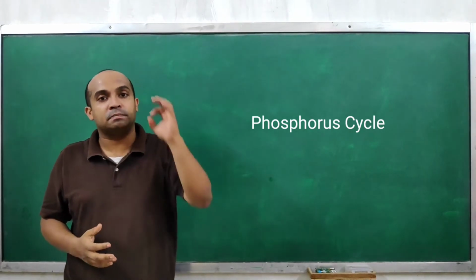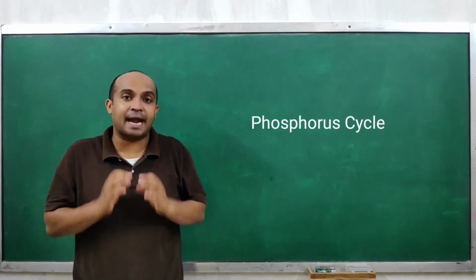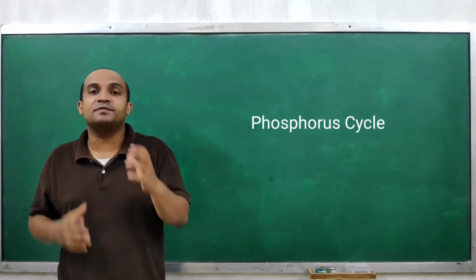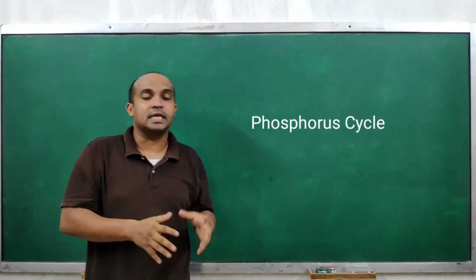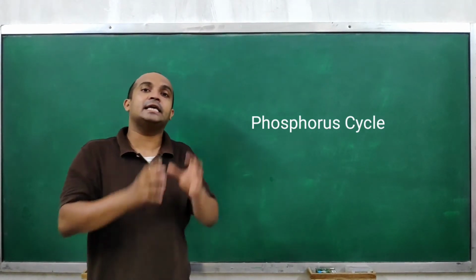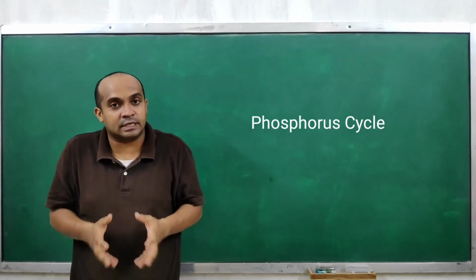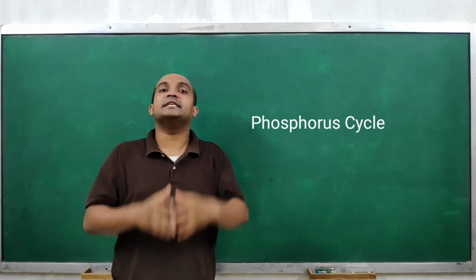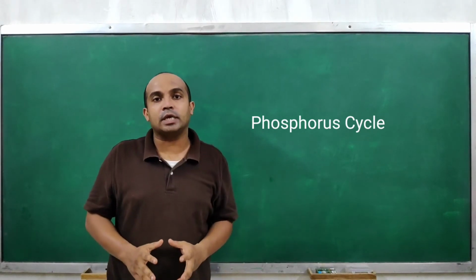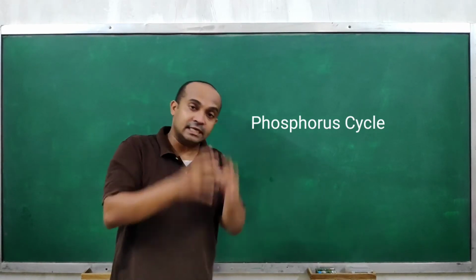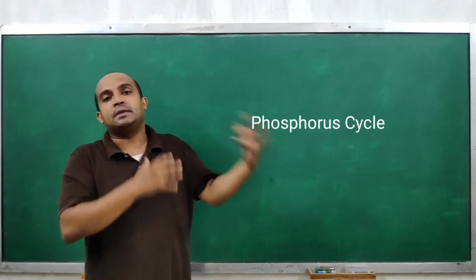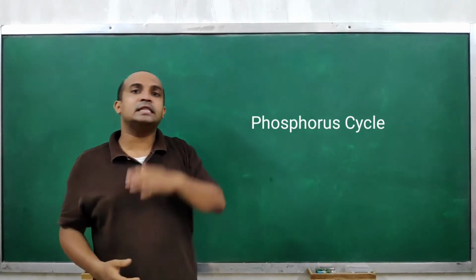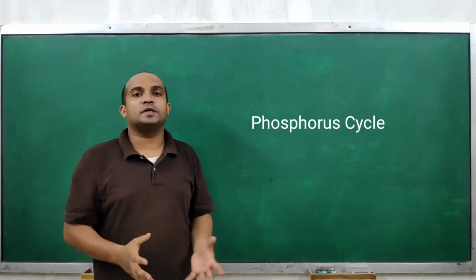soil by decomposers, because these decomposers are bacteria containing phosphorus solubilizing chemicals which will convert phosphate molecules into elemental phosphorus, and this elemental phosphorus is added in the soil again through these decomposers. So that is how phosphorus is moving in the phosphorus cycle. Understood? So this is about the phosphorus cycle.